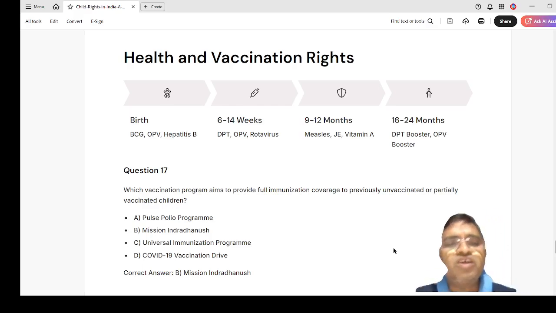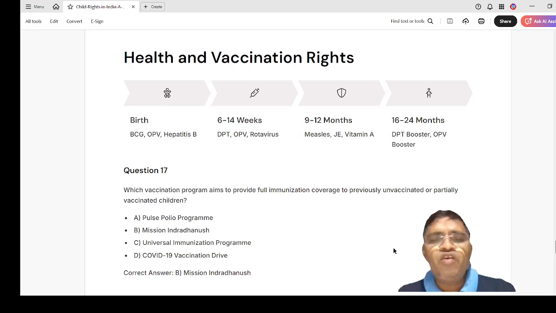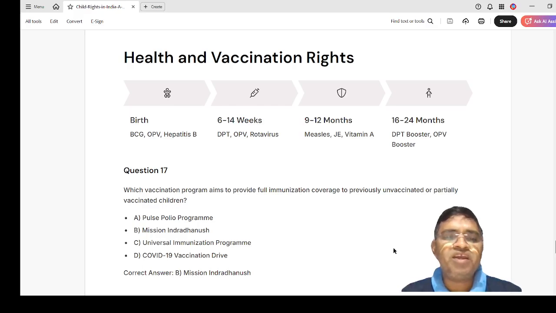So here the question is, which vaccination program aims to provide full immunization coverage to previously unvaccinated or partially vaccinated children?